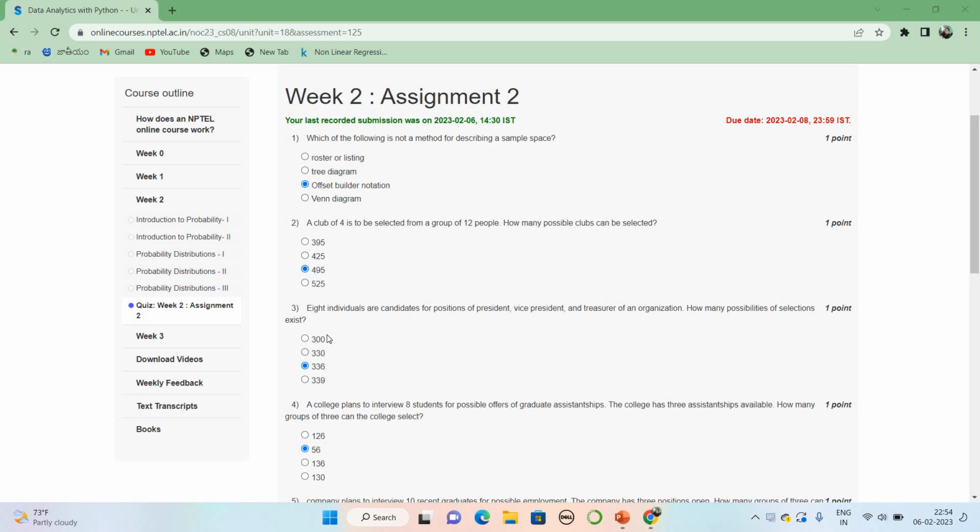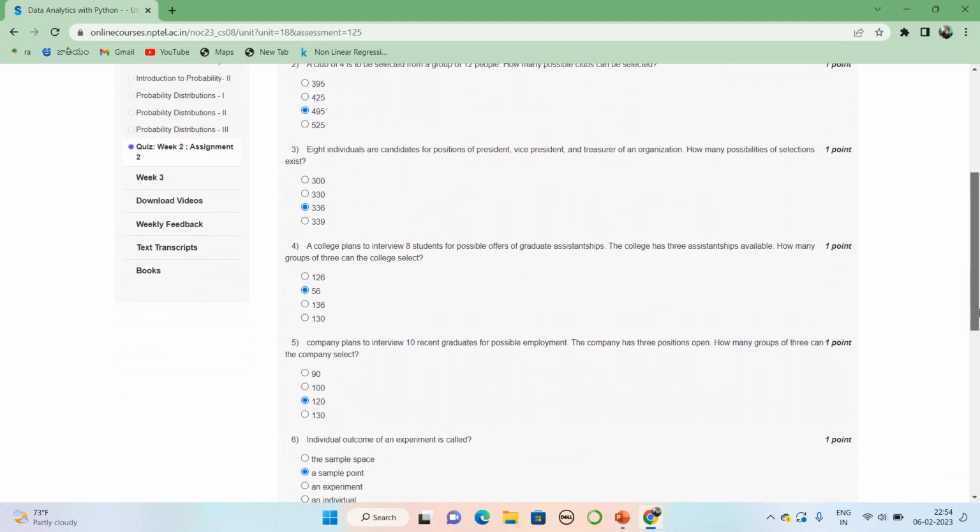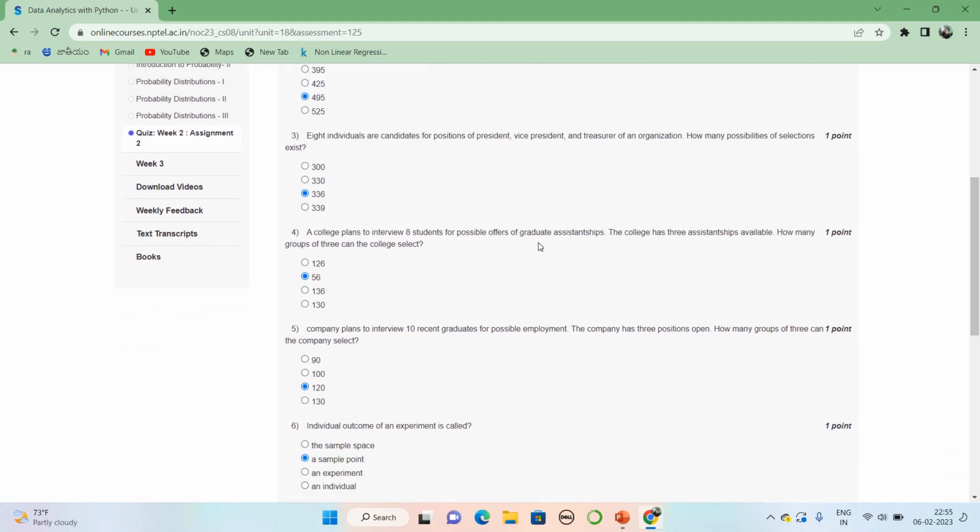Coming to the third question. 8 individuals are candidates for the positions of president, vice president and treasurer of an organization. How many possibilities of selections exist? 336 possibilities of selections exist. A college plans to interview 8 students for possible offers of graduate assistantships. The college has 3 assistantships available. How many groups of 3 can the college select? The answer is 56 for this question.